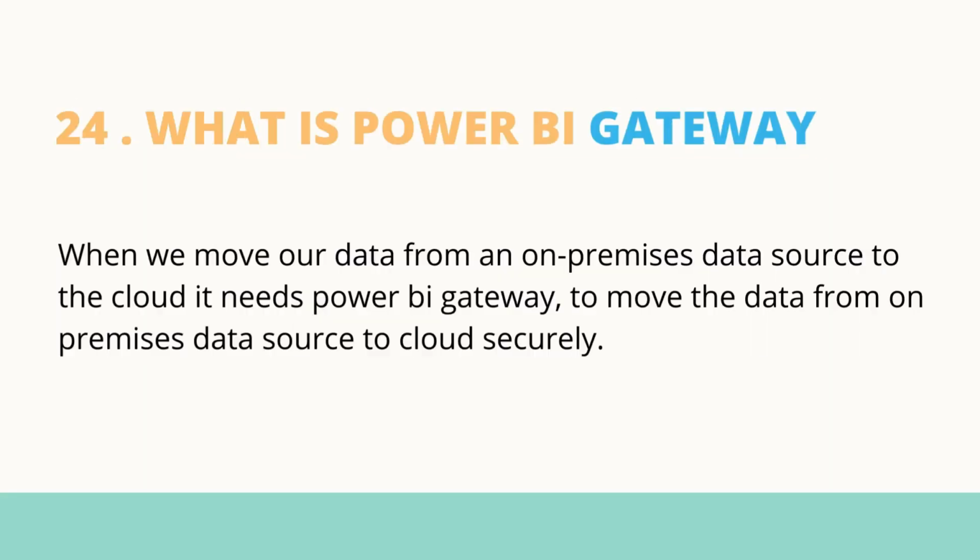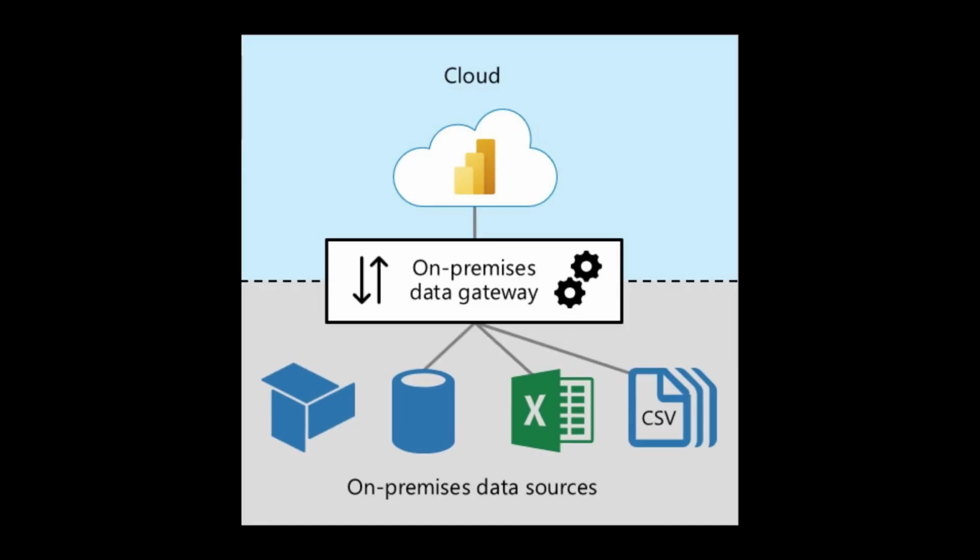What is Power BI Gateway? So when we move our data from on-premises data source to the cloud environment, it needs Power BI Gateway, to move the data securely. So the main use of the gateway is to move the data from on-premises data source to the cloud environment securely.